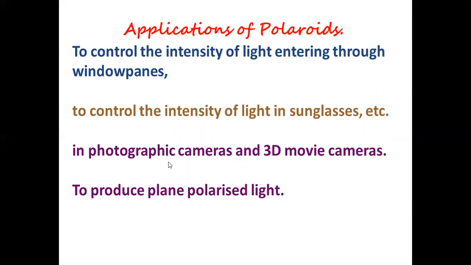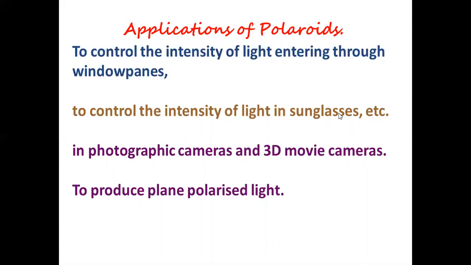One is to control the intensity of light entering into the room or window panes in vehicles, and to control the intensity of light in sunglasses, that is cooling glass. Another is in photography cameras and 3D movies. To watch 3D movies, if you go to a 3D movie, as soon as you enter the theater, you will be given a goggle, right? It is made up of polarized sheet.